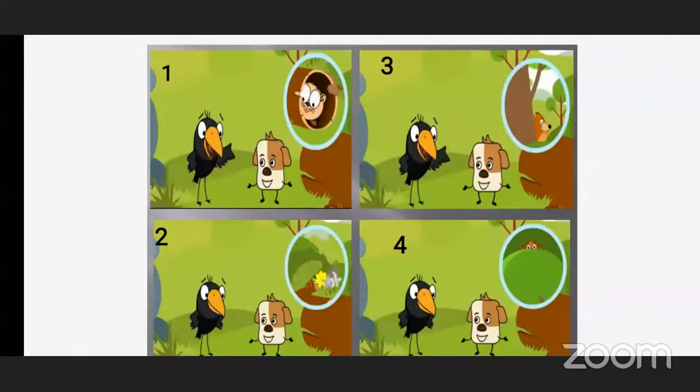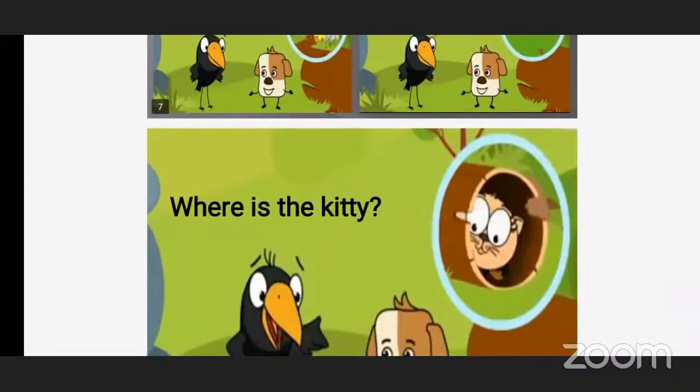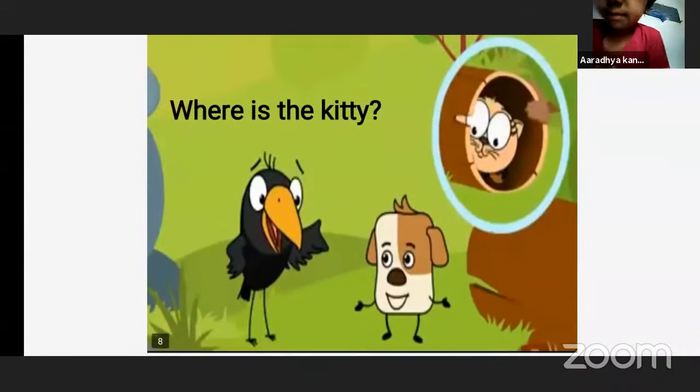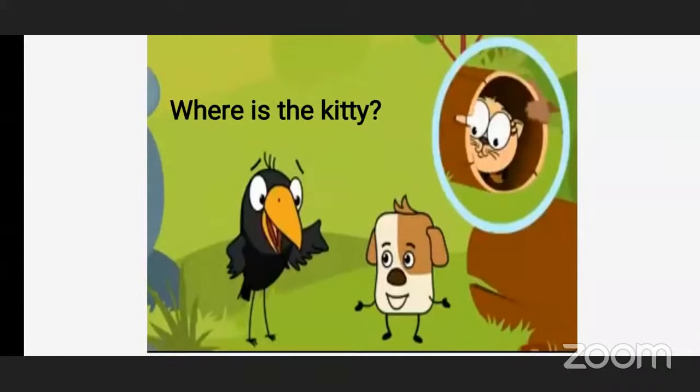Okay. So, from the first picture, the crow and the doggy started asking each other a question. What is the question they started asking? Where is the kitty? So, they started thinking that now they are going to play hide and seek. All the animals had started hiding and they started looking for the kitty. So, they both were talking, where is the kitty?